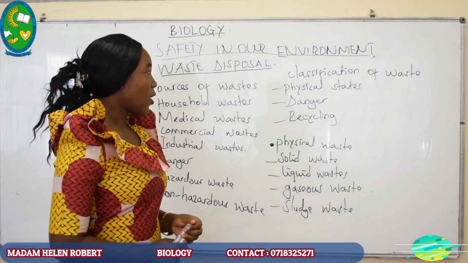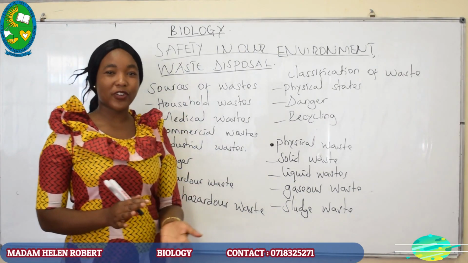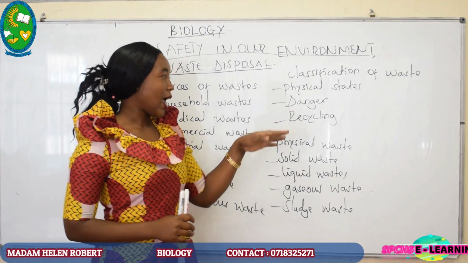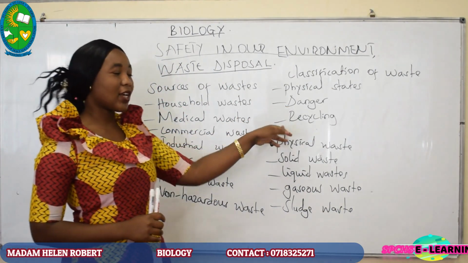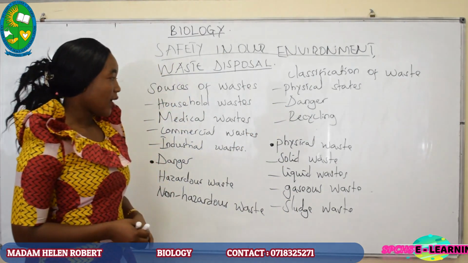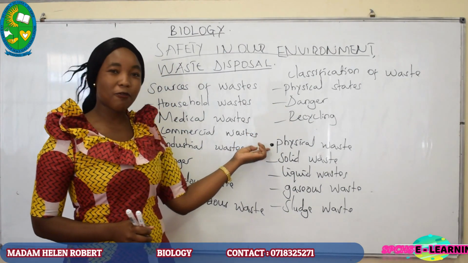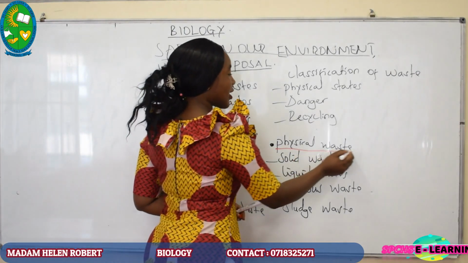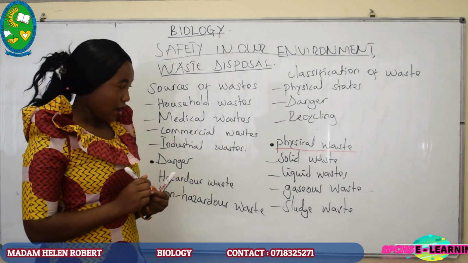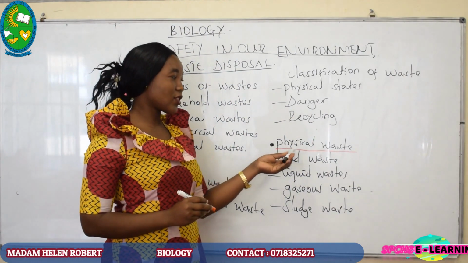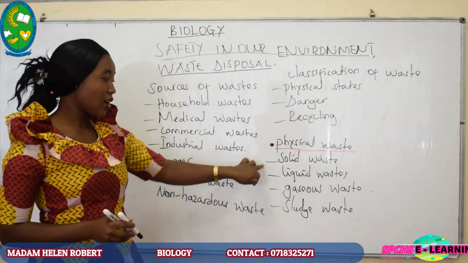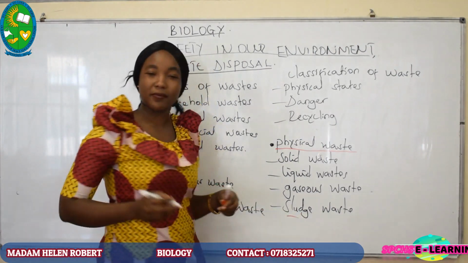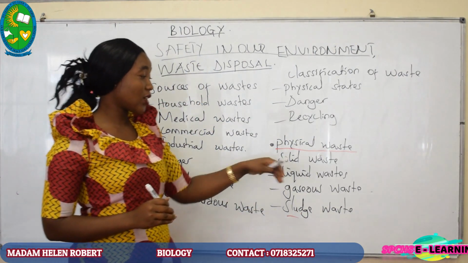Classification of wastes. Wastes are classified into different categories. Waste can be classified by physical states, danger, or recycling. Starting with the physical states, we have 4 types of waste according to physical states. In these physical states, we have solid waste, liquid waste, gaseous waste, and sludge waste. Starting with the solid waste.